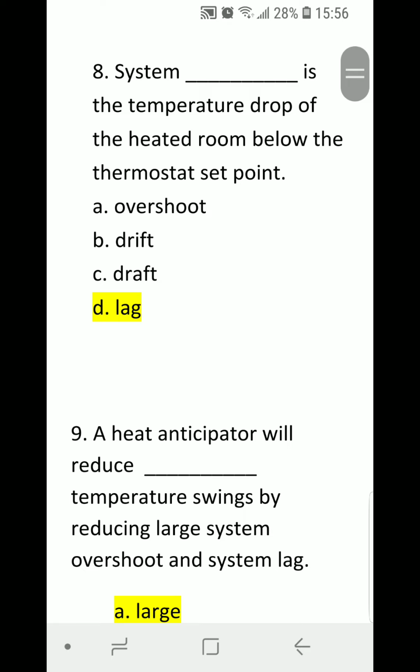Number 8. System blank is the temperature drop of the heated room below the thermostat set point. A, overshoot. B, drift. C, draft. D, lag. Correct answer is D, lag.